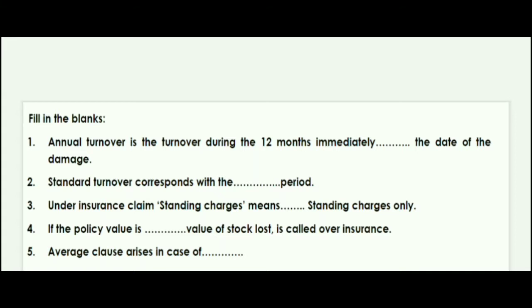Then the second question is, the standard turnover corresponds with the indemnity period. The question was, standard turnover corresponds with the indemnity period. And third is, under insurance claim, standing charge means insured standing charge only. Insured charge only. Fourth question was, if the policy value is more than the value of stock lost